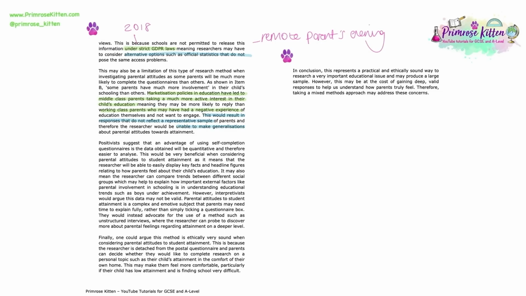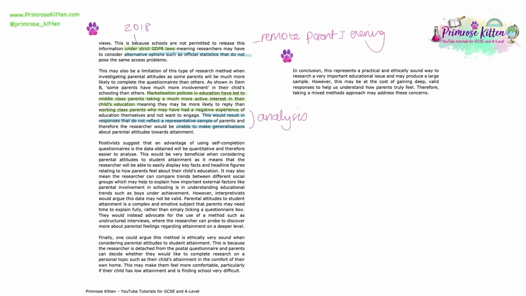Do just note when we use the term representative sample, we make a link to show analysis to the examiner that if we do not get a representative sample, then this means we are unable to make generalisations. And as mentioned when we considered the mark scheme, it is very important in a research methods question to show how one concept and idea leads to another. Let's read on. Positivists suggest that an advantage of using self-completion questionnaires is the data obtained will be quantitative and therefore easier to analyse.